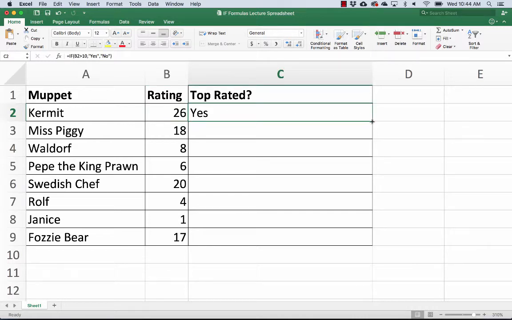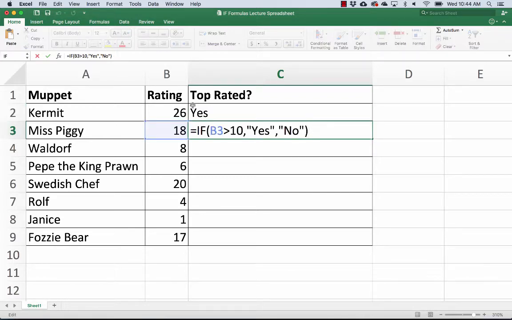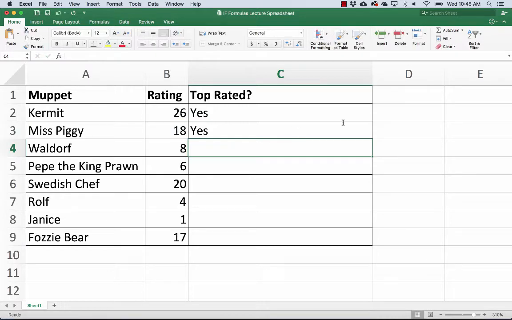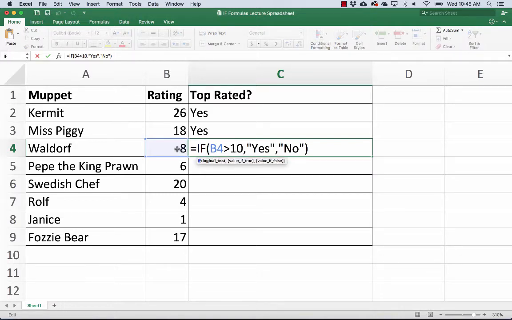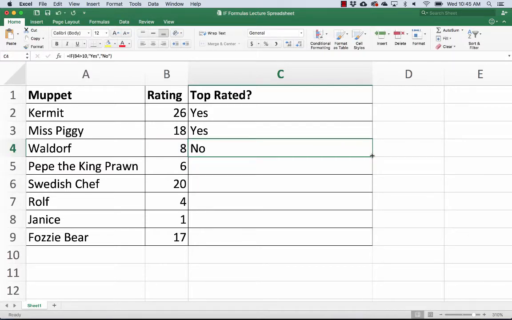And if I copy this down, my Miss Piggy should also say yes, right? And if we look, it moved all my formulas down, so it's equals if, open parentheses, now B3 greater than 10. Is 18 greater than 10? Yes. Excel knows that, so it's putting yes in here. For the next one, if I copy it down, it's no. Because Excel is doing this test. It's saying, is this number greater than 10? In this case, no, it's not. So greater than 10 is false, not true, right? So since it's false, it's going to put in the value if false, which in this case is no. We can copy and paste this all the way down.